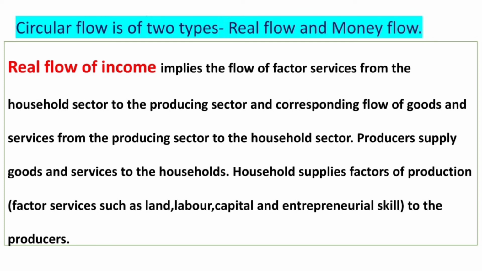And we will see that the produced goods and services, their total money value, is equal to the income generated, is equal to the expenditure incurred. So, by measuring national income through three methods, we will prove that the value added, or the value of product, is equal to income generated, is equal to expenditure incurred.